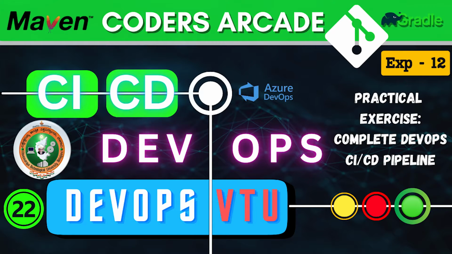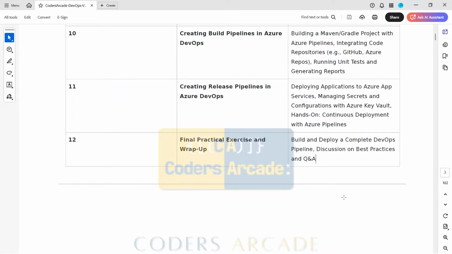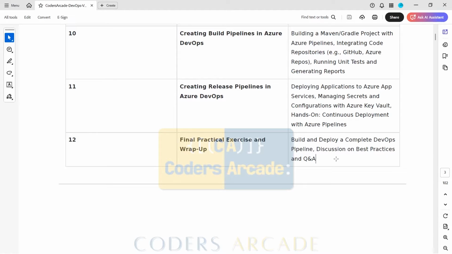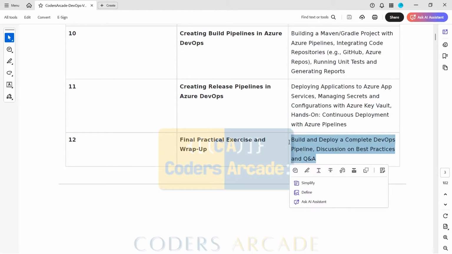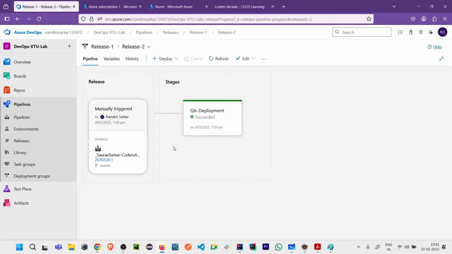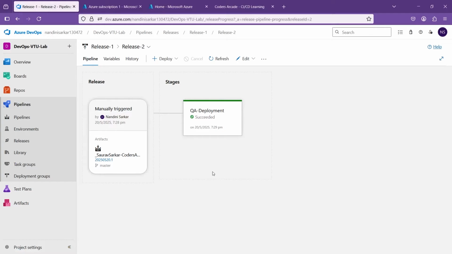So what I'll do is I will go to my PDF and show you what we have. You can see the final practical exercise and wrap up: build and deploy a complete DevOps pipeline, discussion on best practices and QA. So let's go to my Azure account, and here you can see this was the one thing that we did in the last experiment number 11.